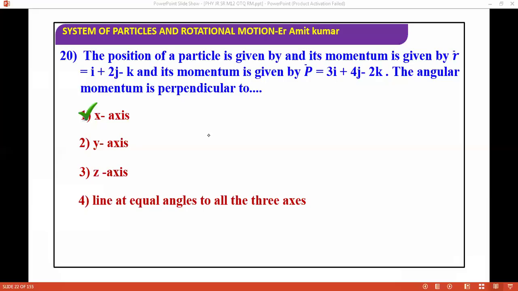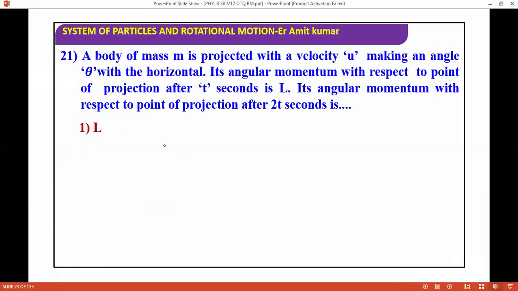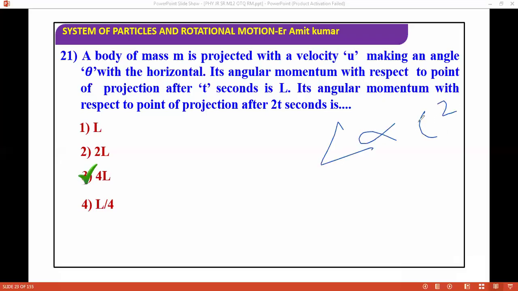Next question, we are moving ahead. A body of mass m is projected with a velocity u, making an angle theta with the horizontal. Its angular momentum with respect to the point of projection after t seconds is L. What is its angular momentum with respect to the point of projection after 2t seconds? It's an easy, doable question: that is 4L. Basically, angular momentum is proportional to t square. Your teacher may have already taught you this in the classroom.